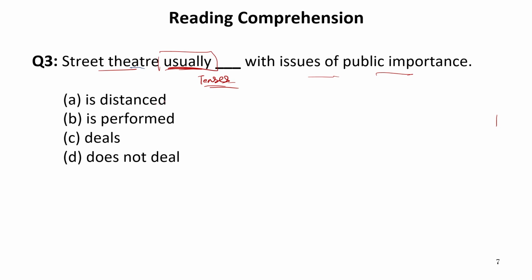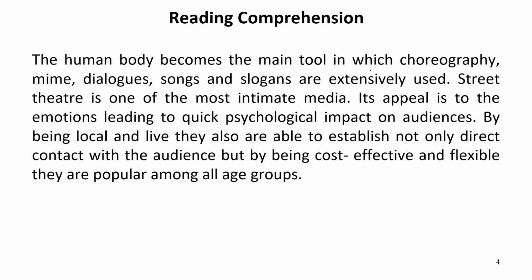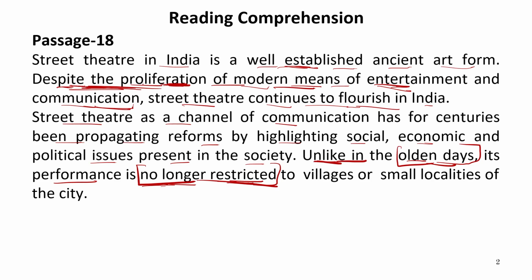Now let us get back to the passage to see these words. You just need not read the entire passage. You just go through the passage like you do in the menu card in a restaurant.